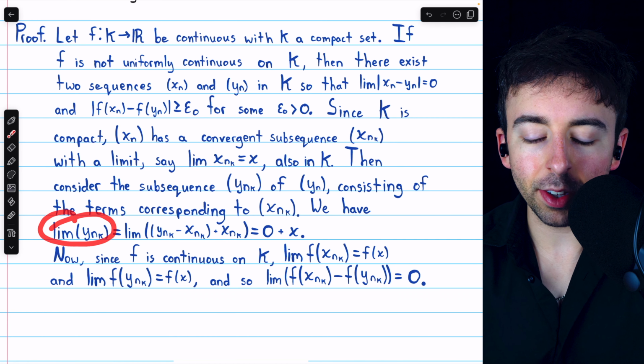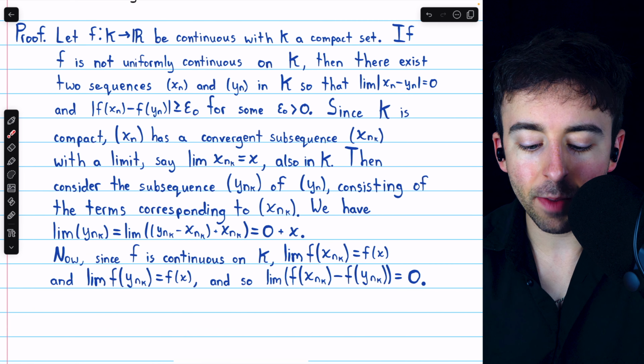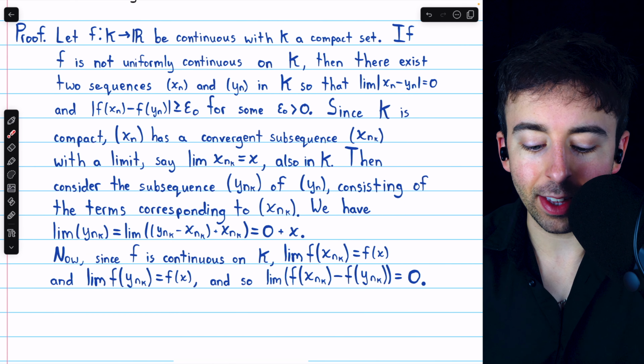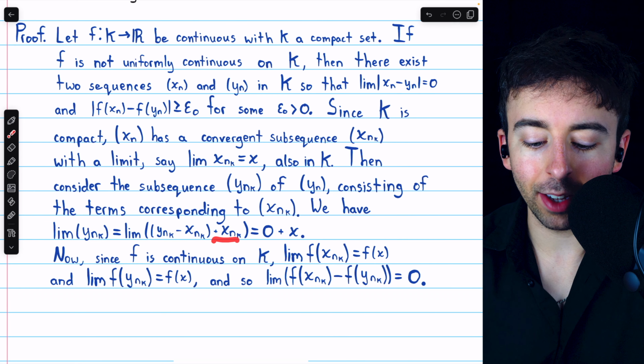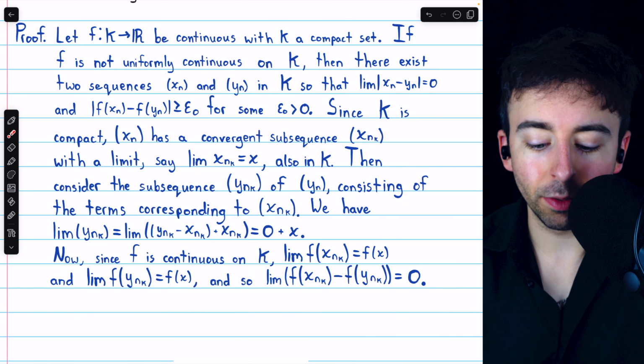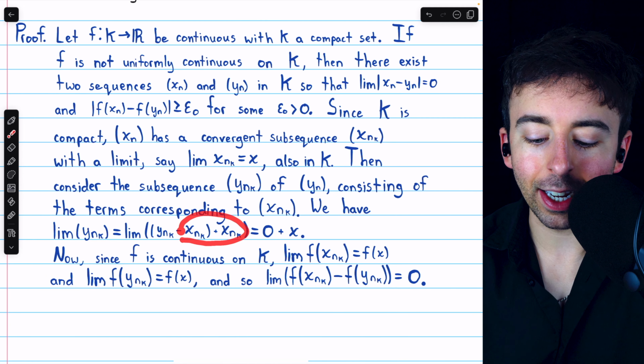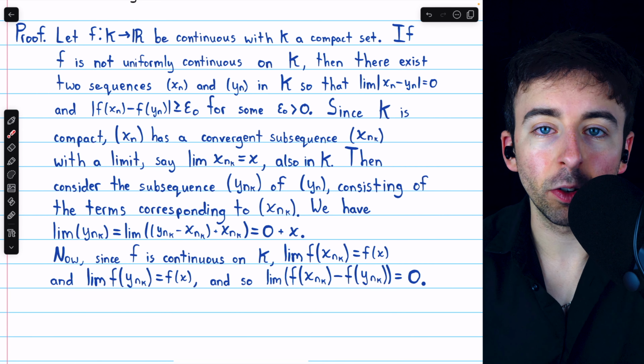Consider the limit of this subsequence ynk. We could rewrite it as the limit of ynk minus xnk plus xnk, since by subtracting and adding xnk, we haven't actually done anything.